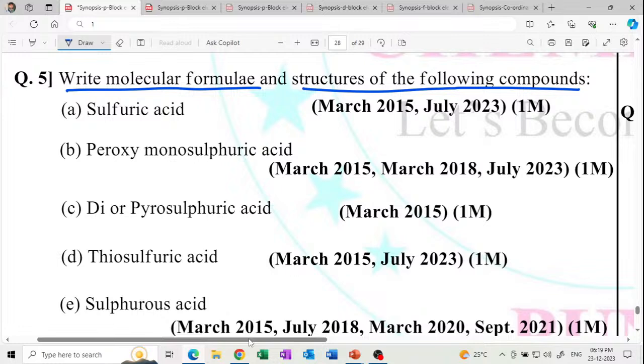Get it? Sulfuric acid, H2SO4. What is its structure? HO, S double bond O, double bond O, OH. So it has the oxidation state +6.